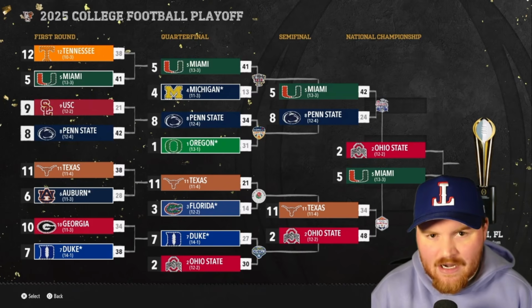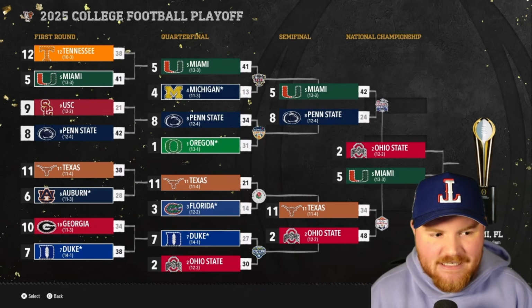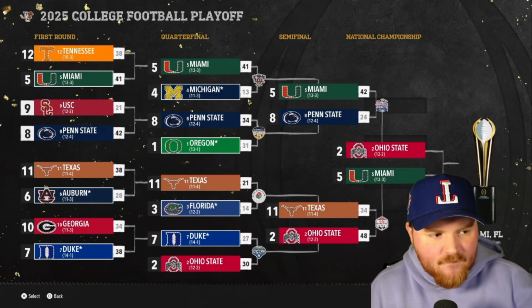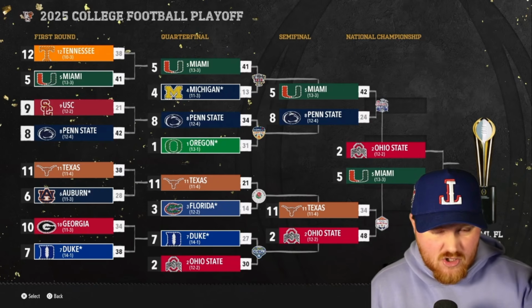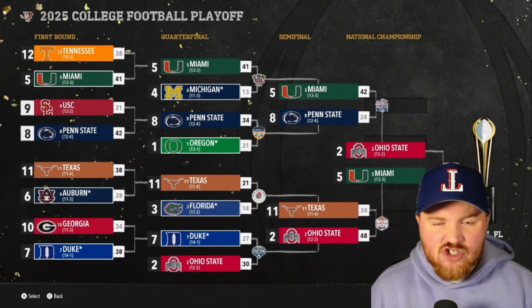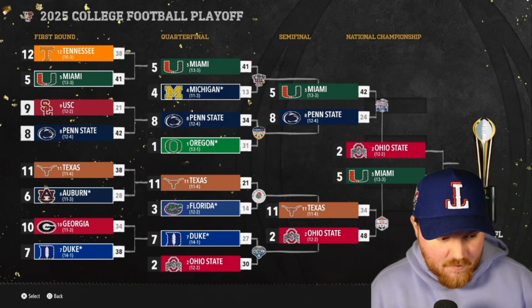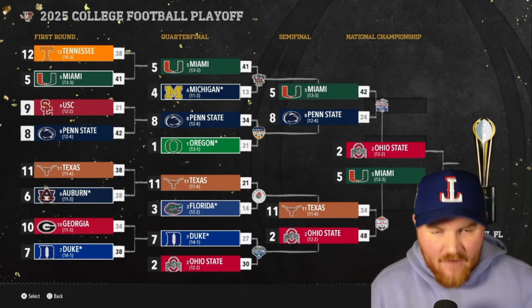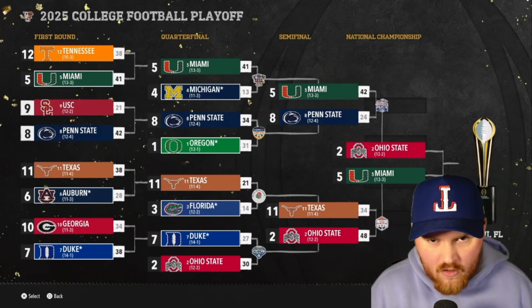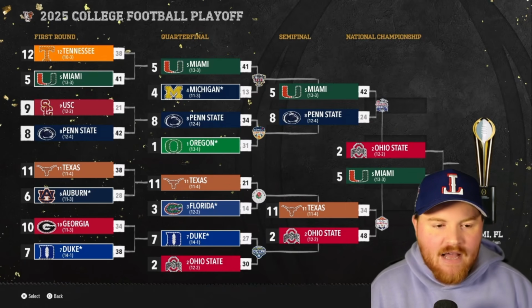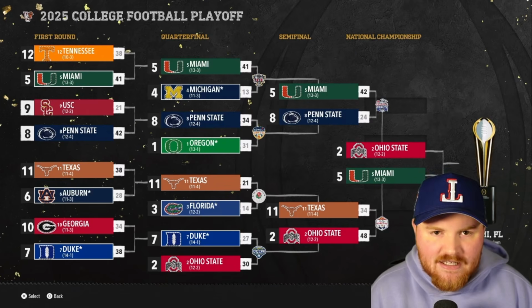But for our 2 national championship game participants, it's pretty simple math. Miami has 20 points going in, 5 from their appearance and 5 from each win they got leading up to the national championship. So 20 points. Ohio State is just 2 points ahead with 22 going into this national championship game. Of course, they get the 5 for their appearance, 5 for their 2 wins, so 15, and then 7 for their bye, which gives them that slight advantage going into the national championship game.